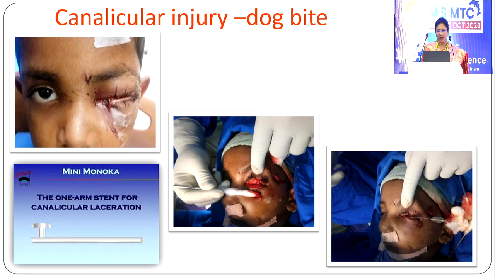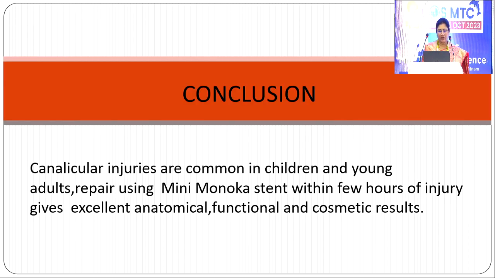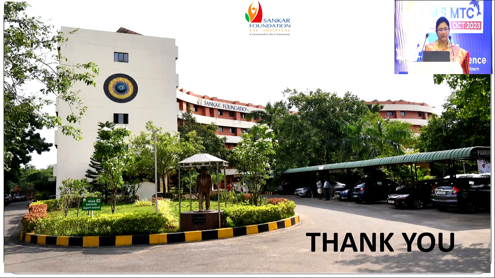This is a canalicular injury by a dog bite, and it was secured with a one-arm stent for canalicular laceration. This is another case which was managed with mini Monoka. To conclude, canalicular injuries are common in children and young adults. Repair using mini Monoka stent within a few hours of injury gives excellent anatomical, functional, and cosmetic results. Thank you.